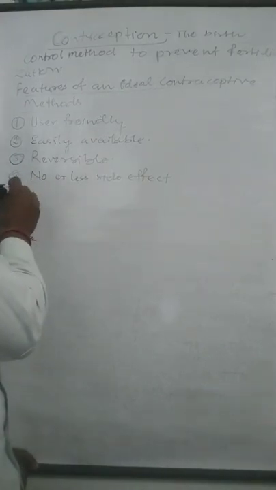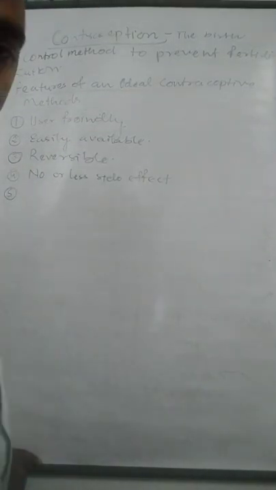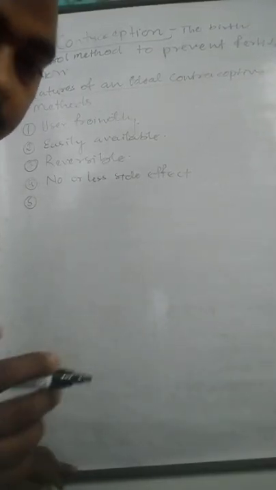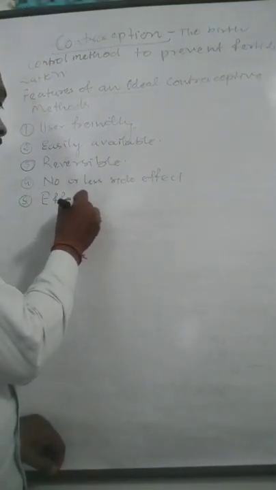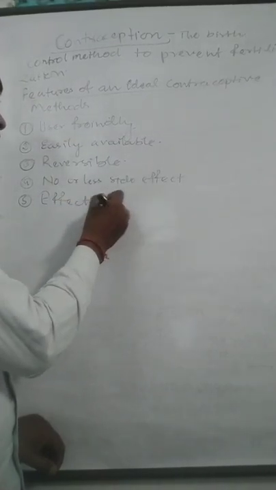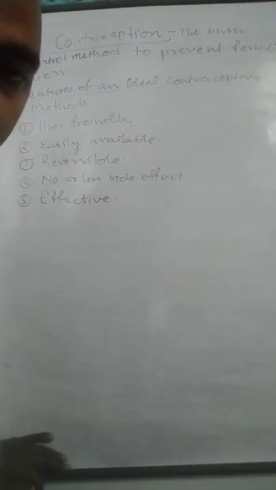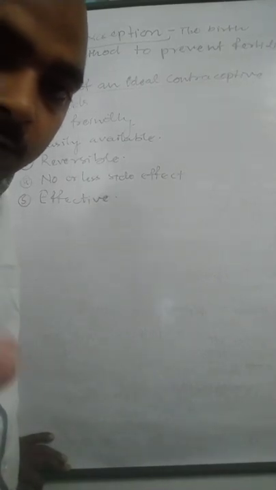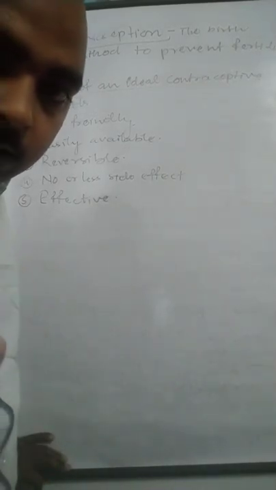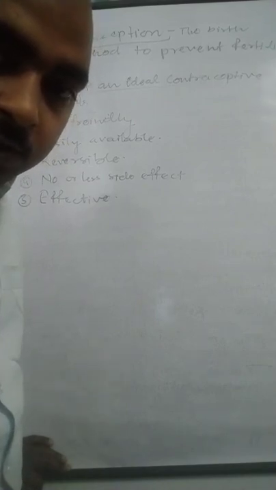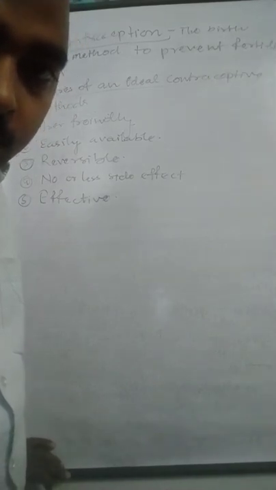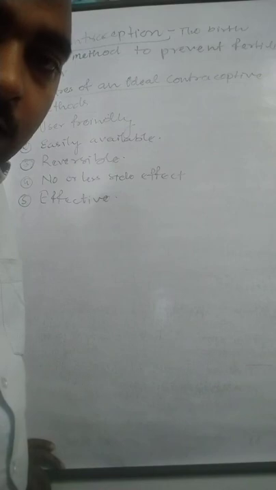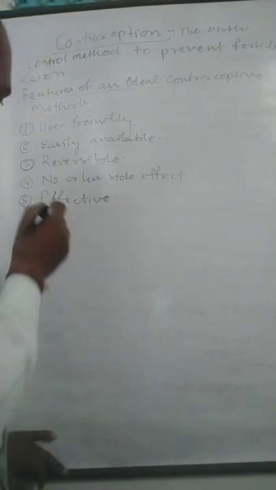Then the next feature is that it is effective. Any contraception which is effective, or more effective, or whose effectiveness is 100%, will be called an ideal contraceptive method.